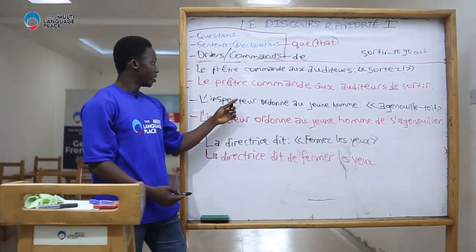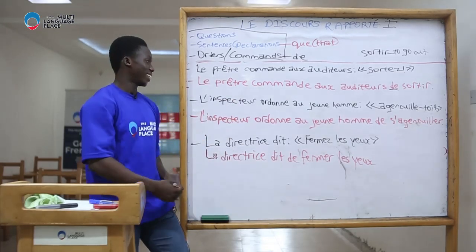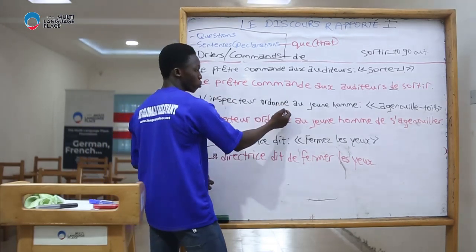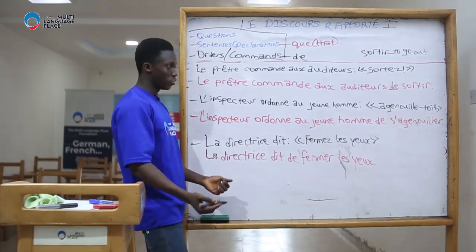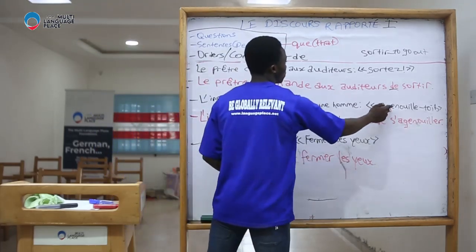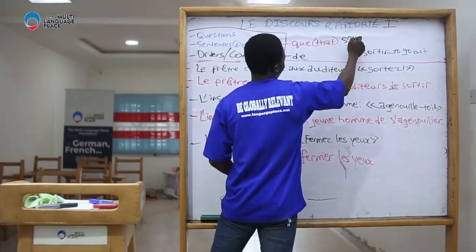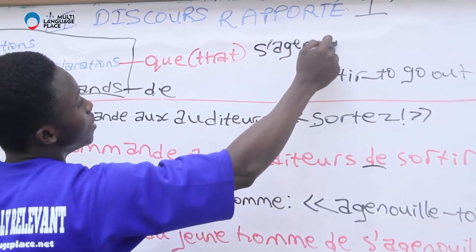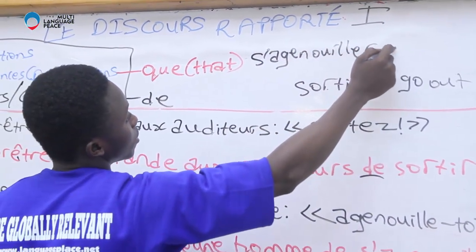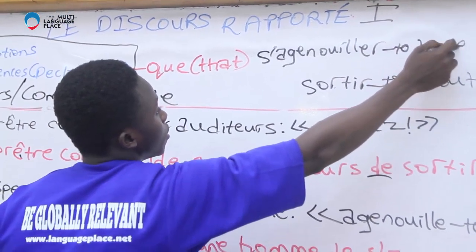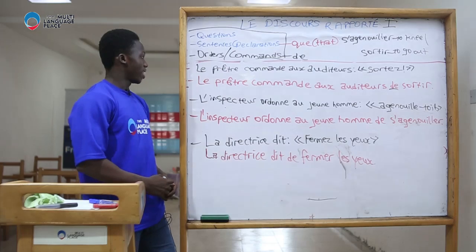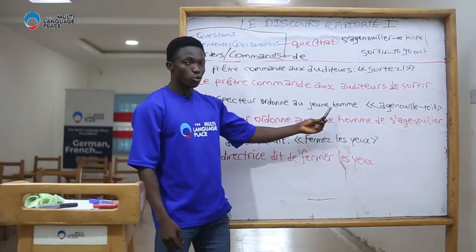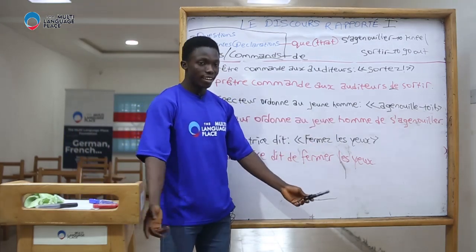So let's see the second sentence. L'inspecteur ordonne au jeune homme, agenouille-toi. Agenouille-toi is from the verb s'agenouiller. S'agenouiller means to kneel. L'inspecteur ordonne au jeune homme, kneel.